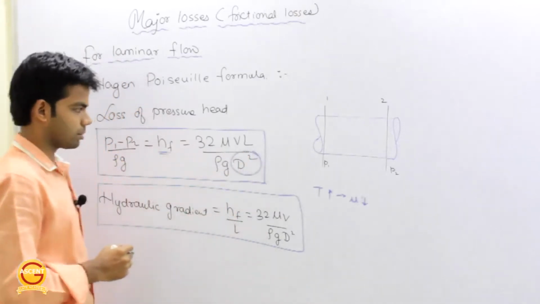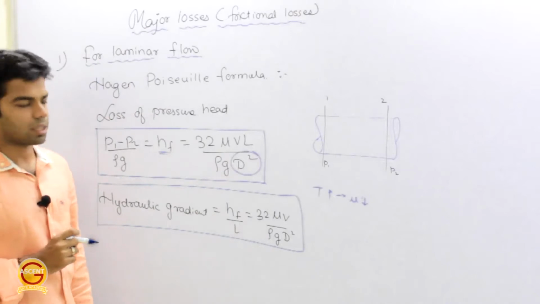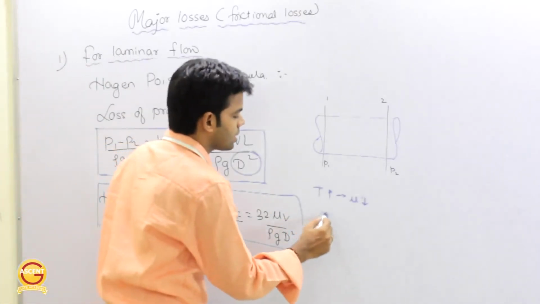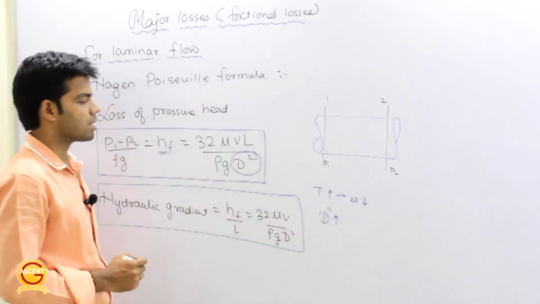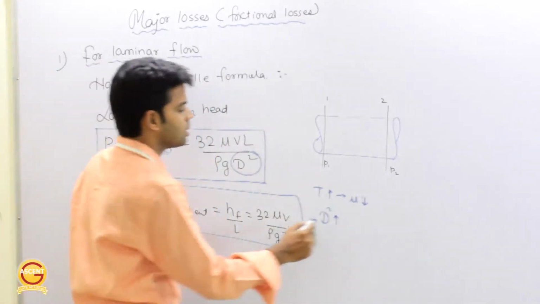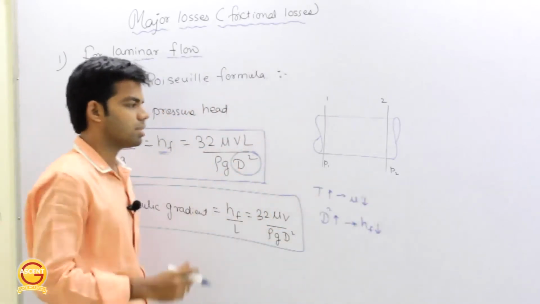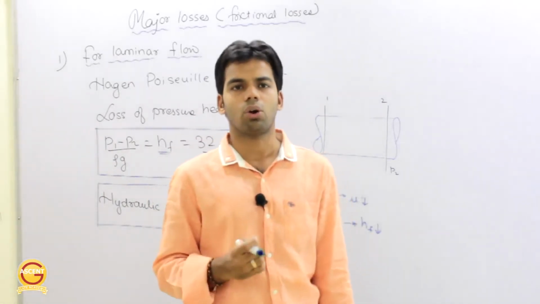Third thing, one more thing you can observe here, this loss in pressure head is inversely proportional to d square, inversely proportional to the area of the pipe. That means as d increases, or as d square increases, as the area of the pipe increases, the loss of pressure head will decrease. That means the bigger the pipe is, the less will be the loss of pressure head.